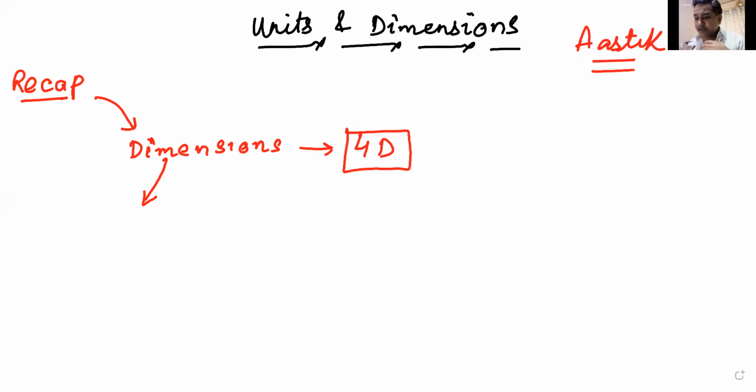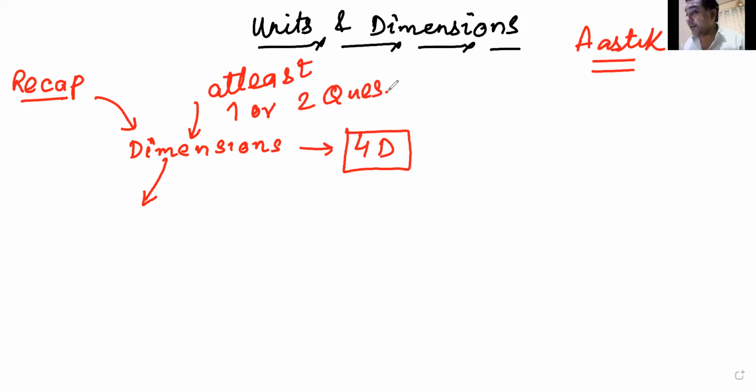There are a few topics, whether it's in JEE Mains or JEE Advanced or NEET, that are favorites for everyone. Favorite for everyone means that these topics always come in the exam. You will always find one or two questions of a particular topic in any exam, whether it's JEE Mains or JEE Advanced or NEET. And the first topic is units and dimensions. You'll always find at least one question. Please remember it, beta. You will find at least one or two questions always in any exam from this chapter, units and dimensions.